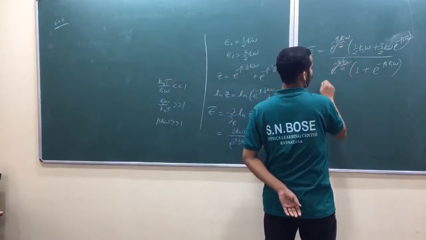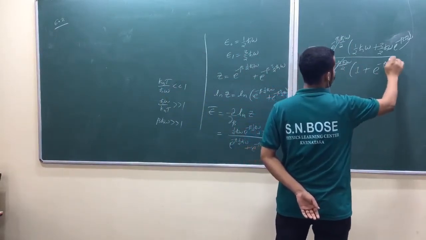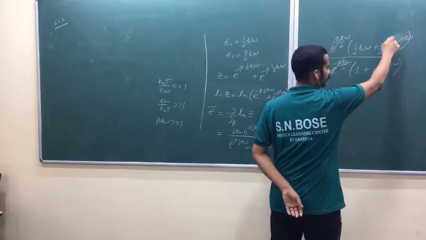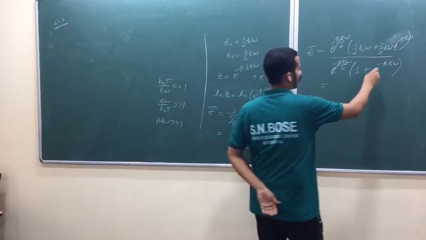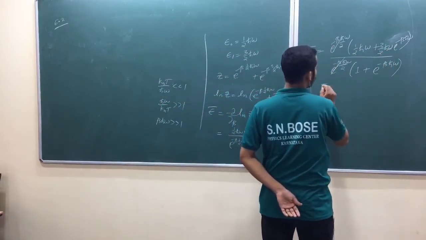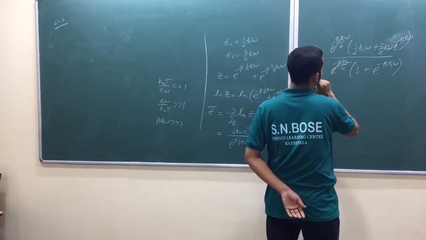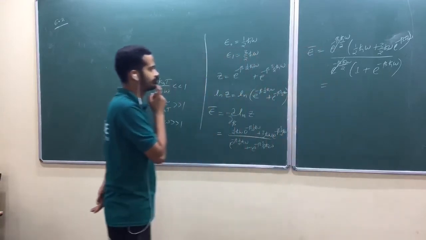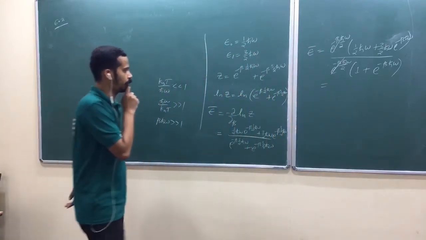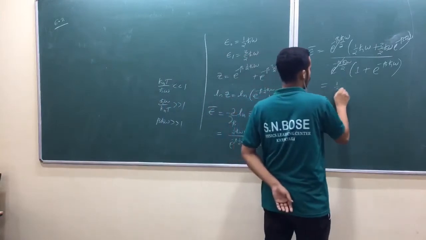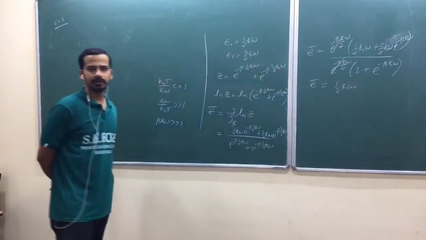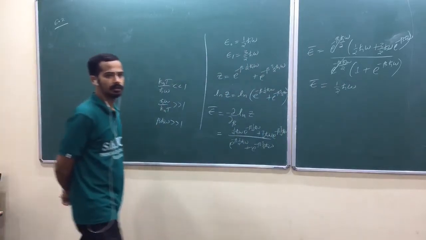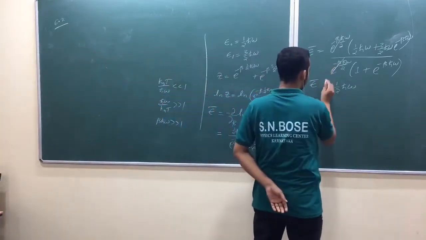Yeah. Now look here, when this is too large, when you write the reciprocal, the denominator is too large, and you can neglect these two quantities. Am I right? That is nearly equal to half h bar omega. Why would the average energy be half h bar omega? Yeah, how do you interpret this one?